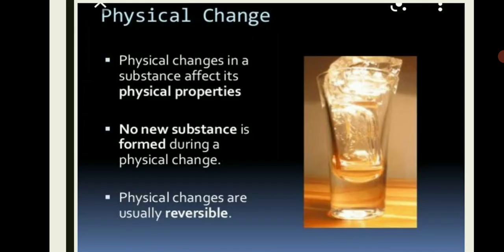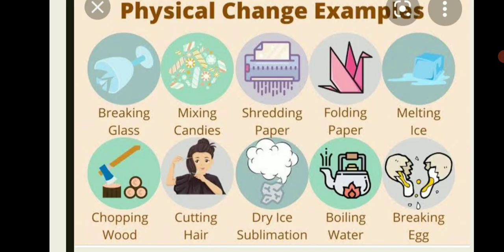Through this activity we have learned that a physical change affects a substance's physical property, and no new substance is formed during a physical change, and physical changes are usually reversible. Some examples of physical changes are breaking a glass, mixing candies, folding paper, melting ice, shredding paper, chopping wood, cutting hair, dry ice sublimation, boiling water, breaking an egg.